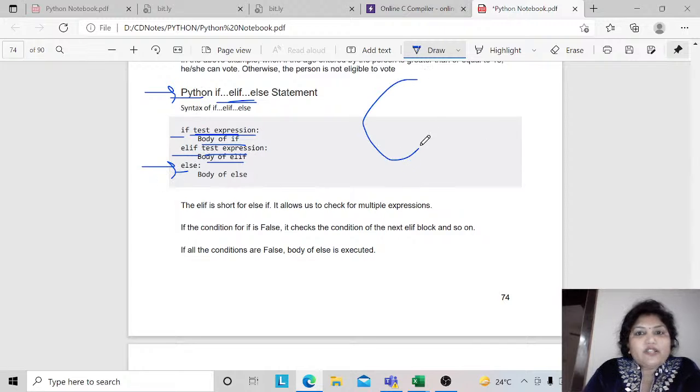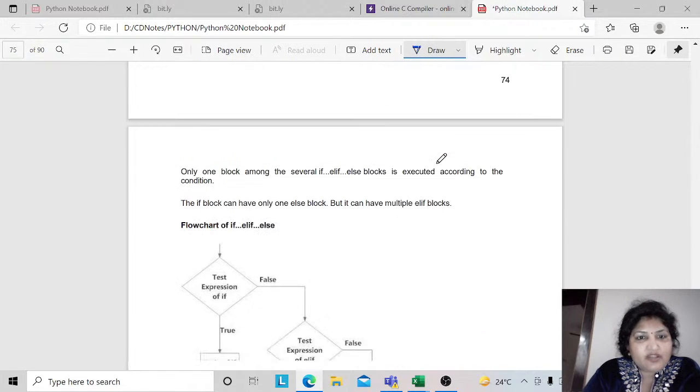If any of these conditions is true, then that one will be executed. But if none of them is true, then the false part, the else part, will be executed. Now let us see how it works.